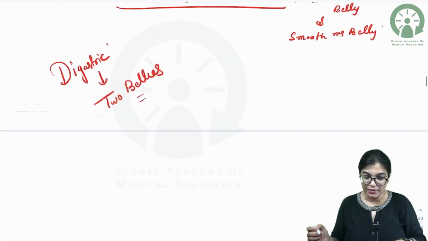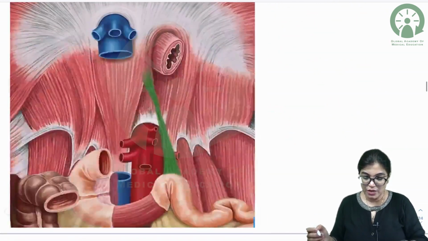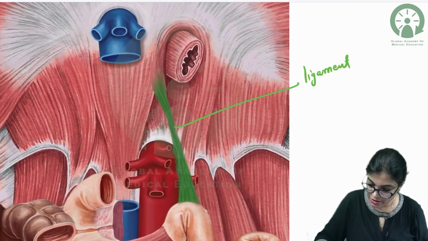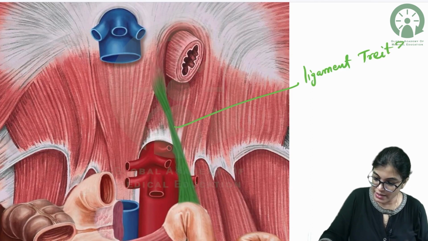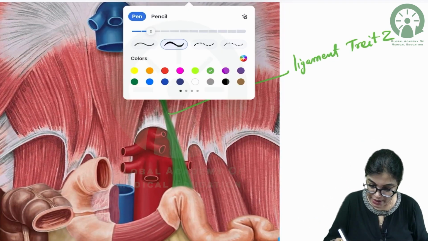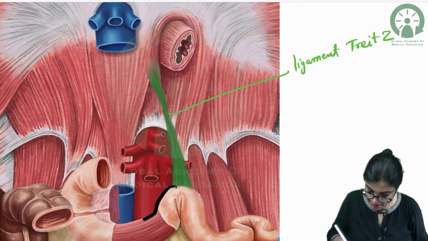Ligament of Treitz. So, we have talked about the ligament of Treitz. Can you see here? This is the ligament of Treitz. This ligament of Treitz is giving support to the junction. So, if you see, this is the loop which you are seeing. Let me just show you the loop. Yeah, exactly, this is the loop which you are seeing.